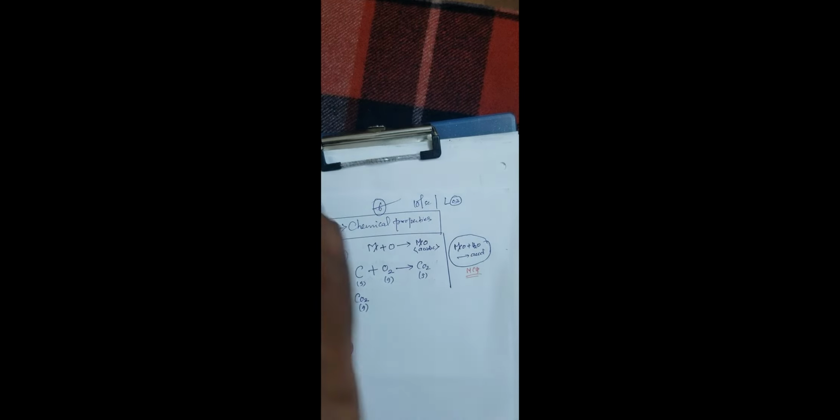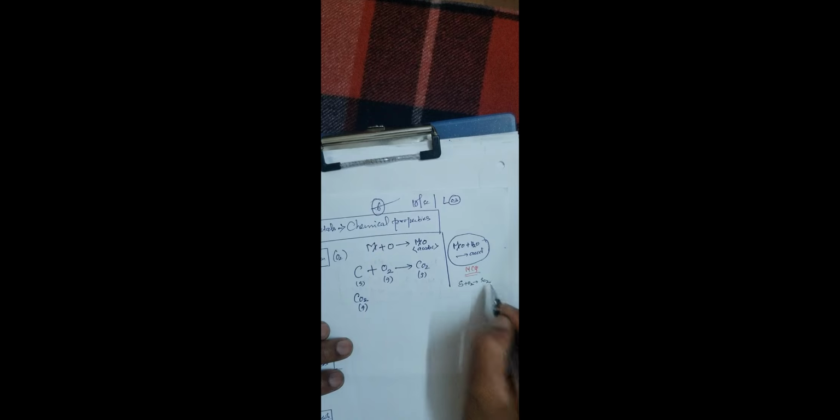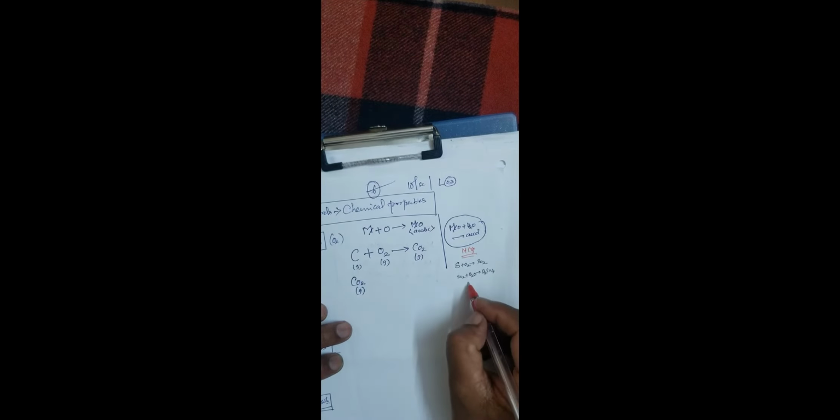Multiple choice questions are asked on this. Non-metal oxide plus water forms acid. For example, sulfur is a non-metal, it combines with oxygen to form sulfur dioxide. The sulfur dioxide reacts with water to form H2SO4, sulfuric acid, right? Multiple choice questions have been asked.